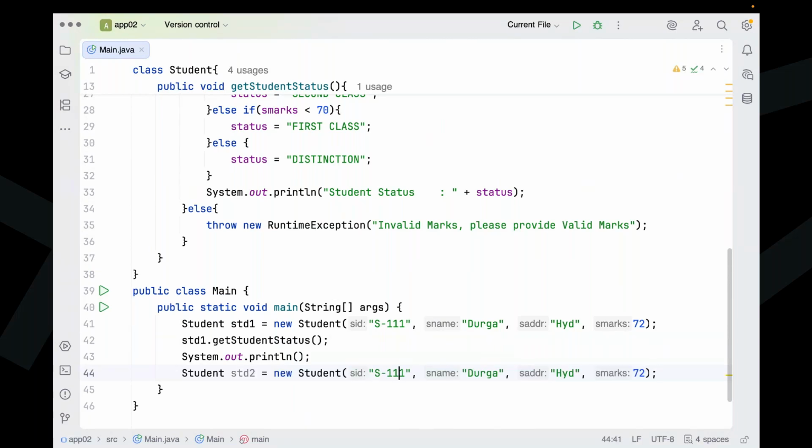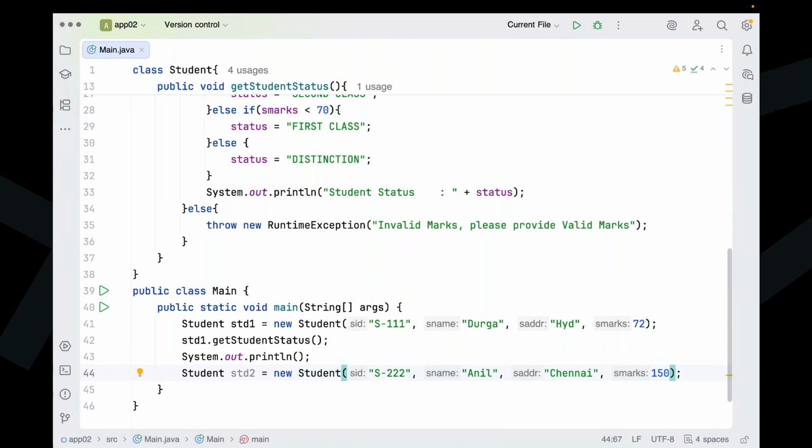Now here I am going to provide S222, next one Anil, and for example Chennai. Now the student marks, this time I am going to take 150 for example.